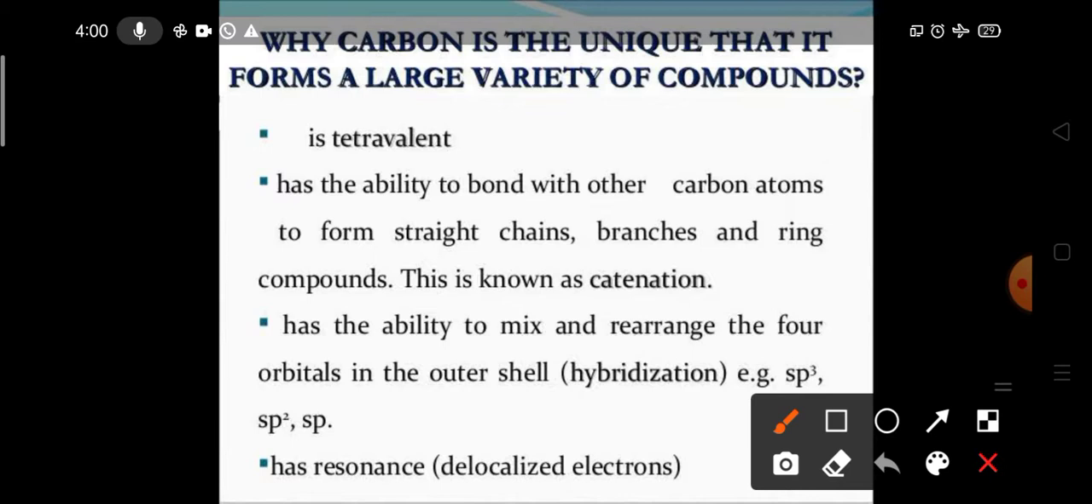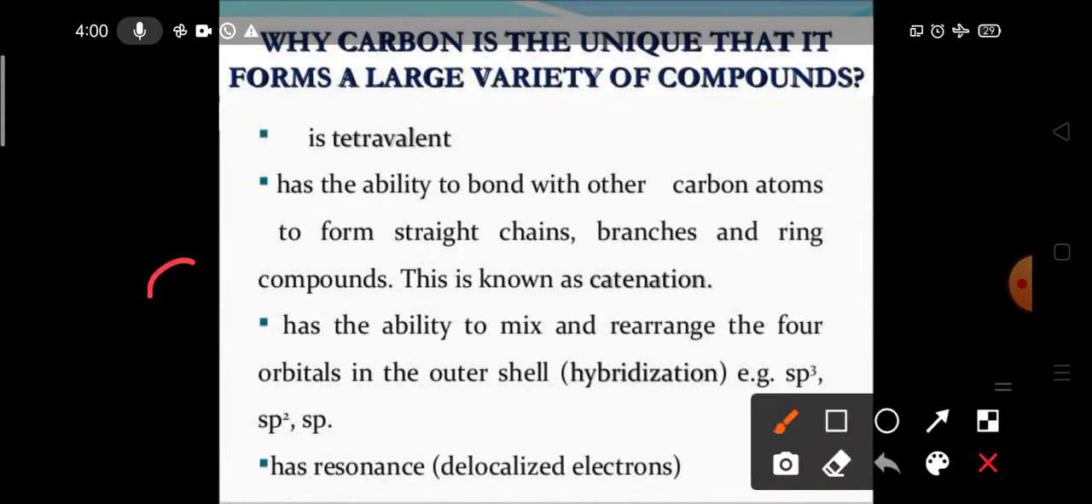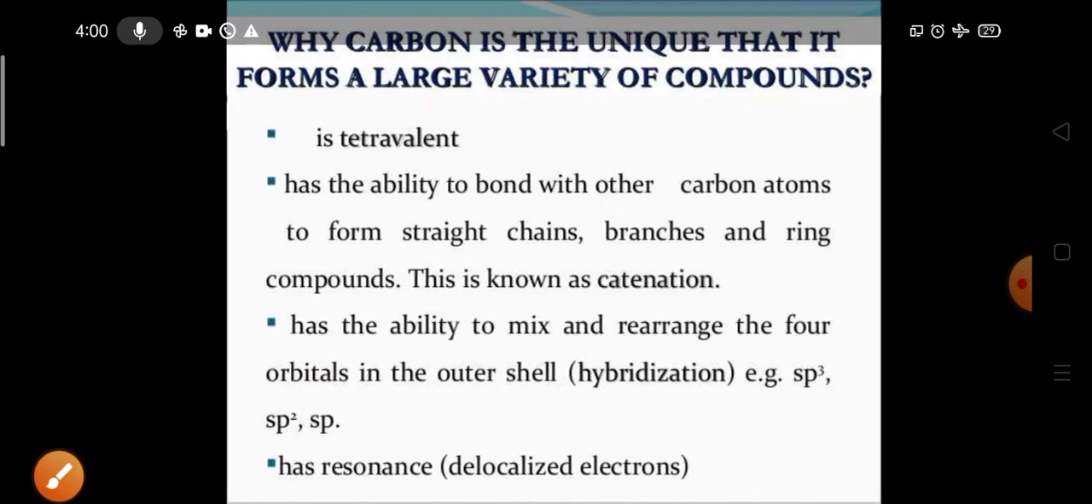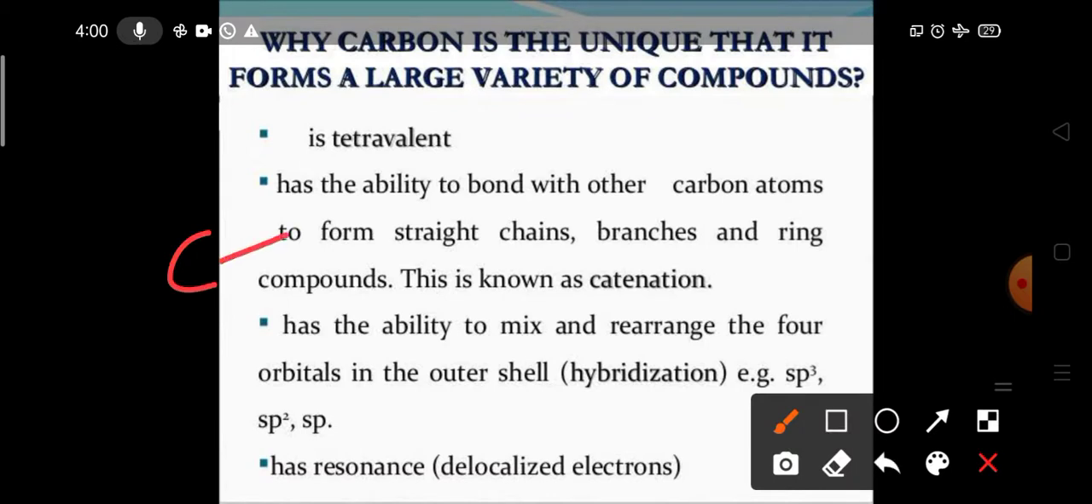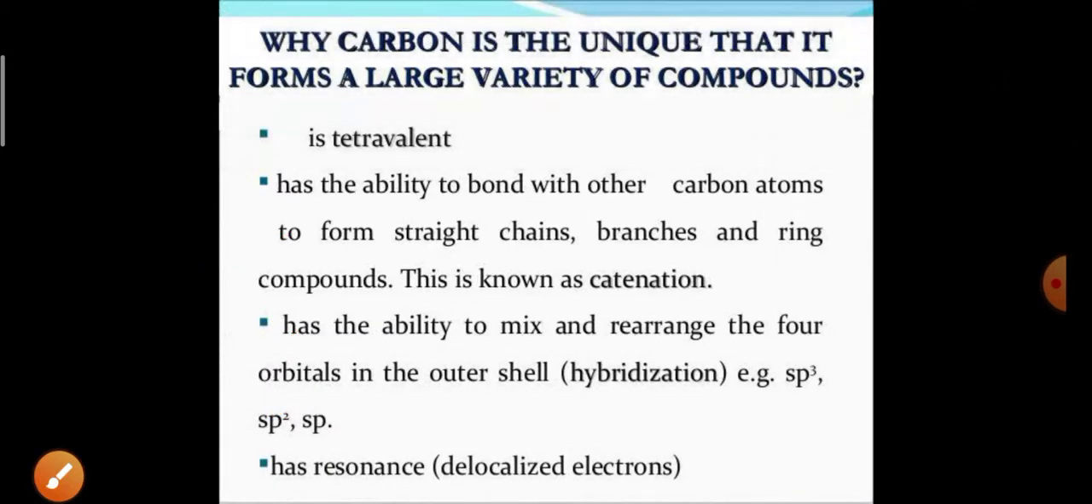If you know chemical bonding, then you will know what carbon can produce at a time. Suppose there is oxygen. Oxygen can produce either a single bond or a double bond. It is not able to form a triple bond, but carbon can produce a single bond as well as a double bond as well as a triple bond. No one else can behave like that.